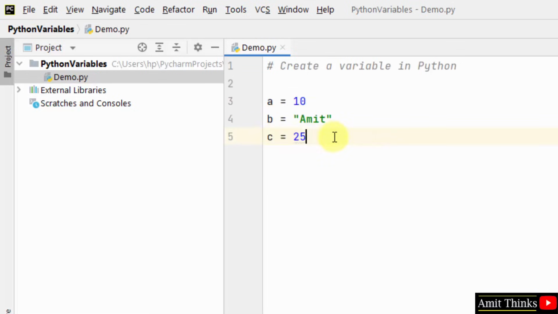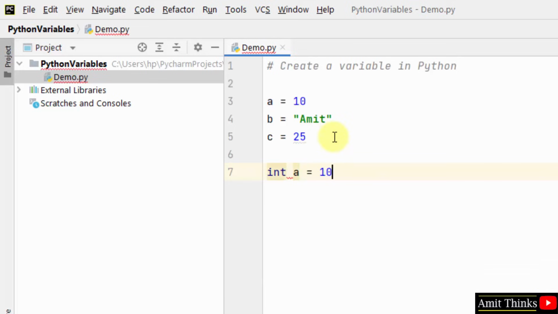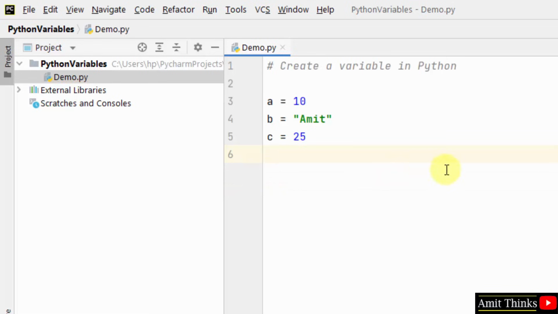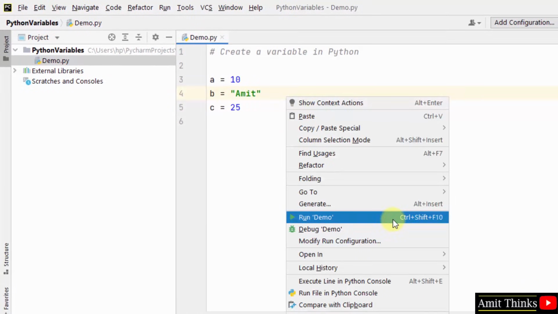This is different from C, C++. In C, C++ we used to write int a is equal to 10, float b is equal to 5.5, like this. But in Python this is not required. It is dynamically typed, right? Easy to use.